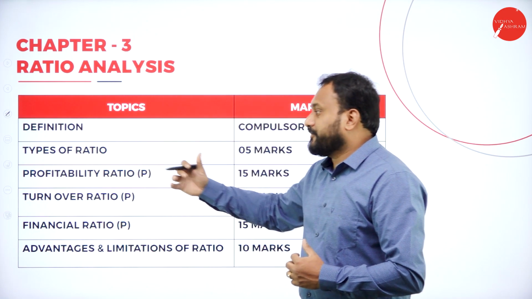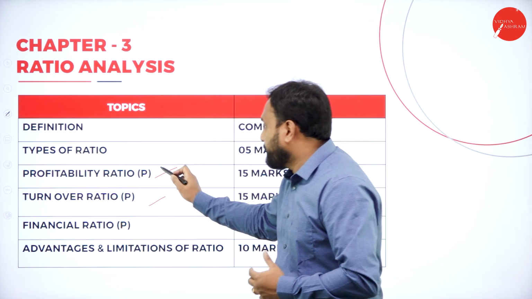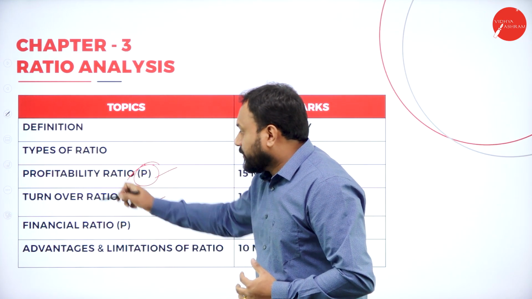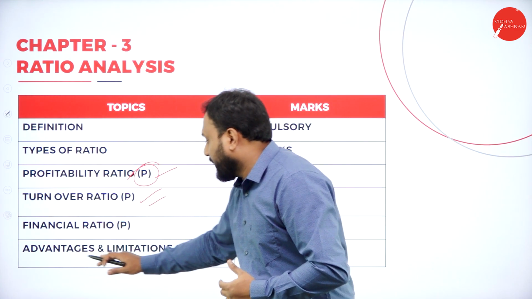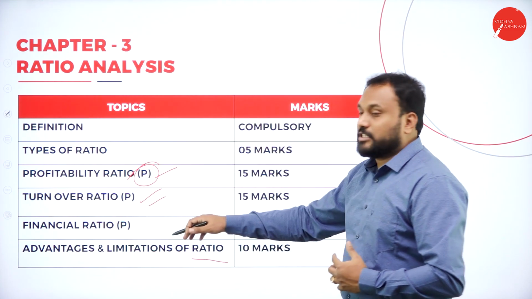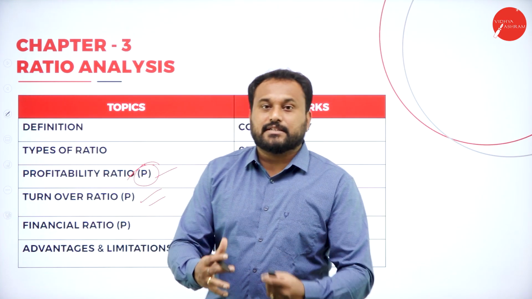Now you have the types of ratio. In that, you have profitability ratio, where you have a problem. Here P denotes problems. Turnover ratio, you have a problem. Financial ratios, you have a problem. And advantages and limitations of ratio is all about theory, which you will be able to write and understand if you follow our sessions properly.